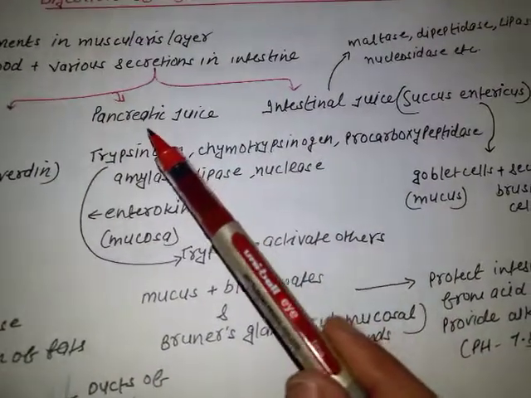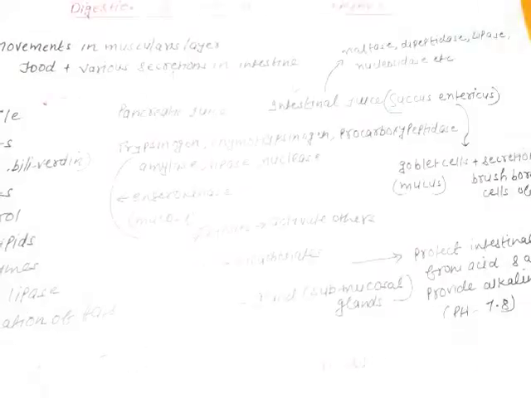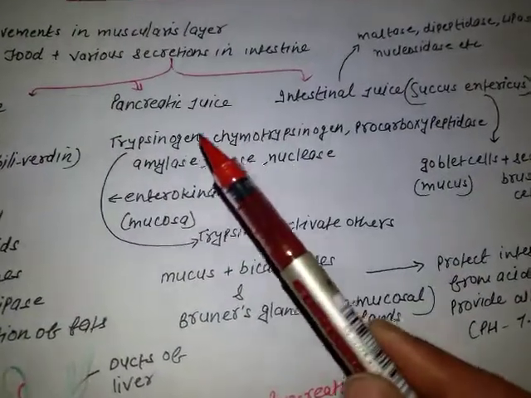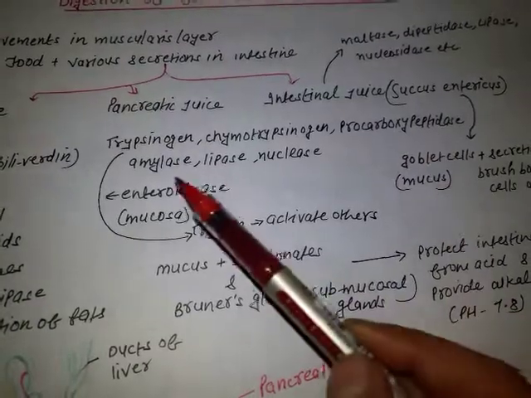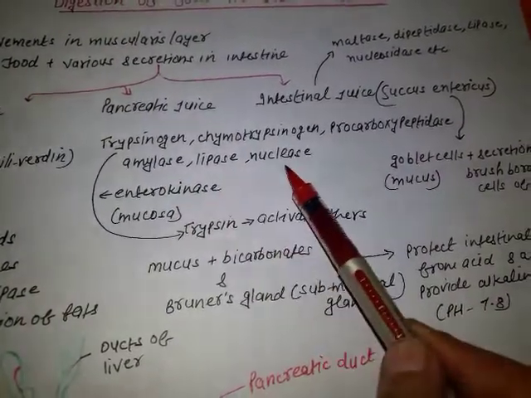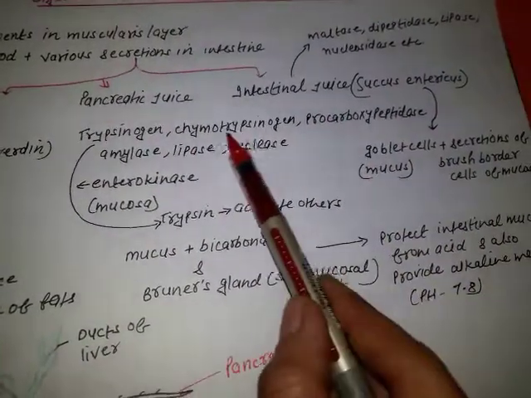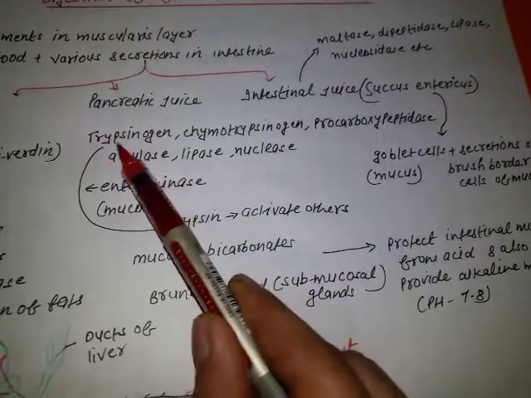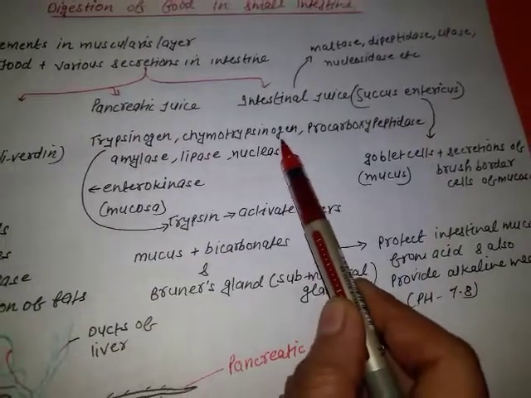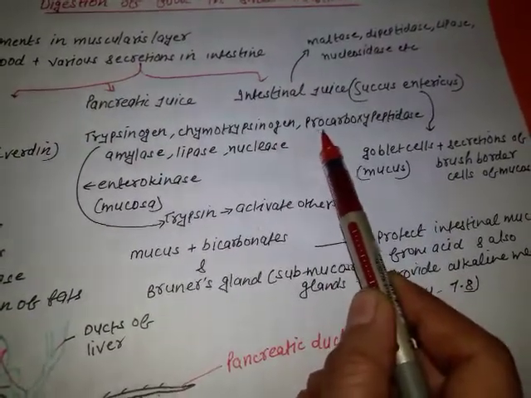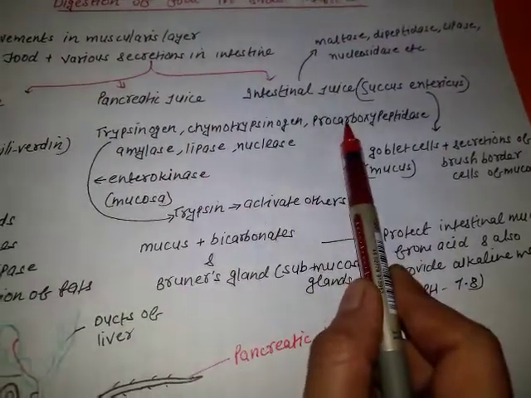The first one is the pancreatic juice. This juice contains various enzymes like trypsinogen, chymotrypsinogen, procarboxypeptidase, amylase, lipase and nuclease. These enzymes are present in inactive form. See, trypsinogen, this is inactive. Chymotrypsinogen is also present in inactive form. Pro also means inactive. So these enzymes are present in the inactive form in the pancreatic juice.